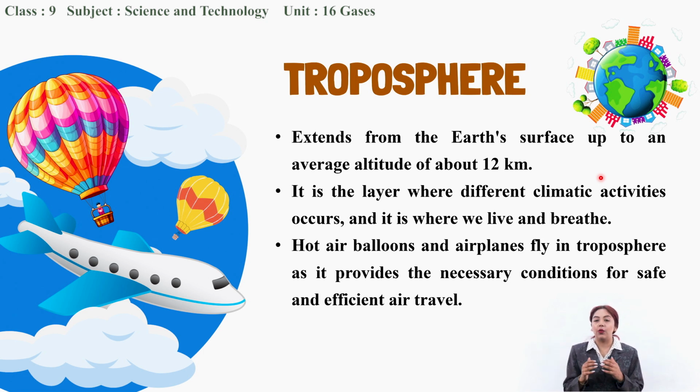This is the layer where we all, living organisms, live and breathe the air and gases present in this layer. The hot air balloons and airplanes that we use to travel or for entertainment all fly in this layer because it provides all the necessary conditions important for efficient and safe air travel.